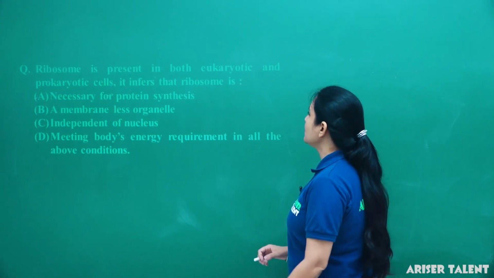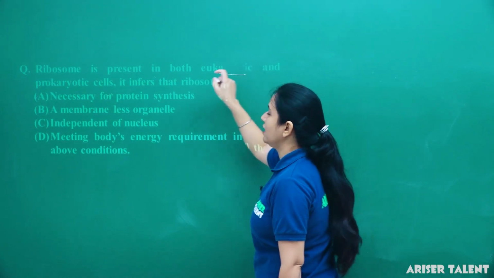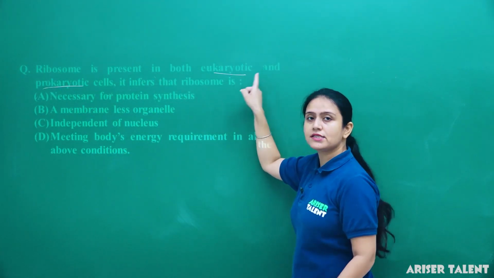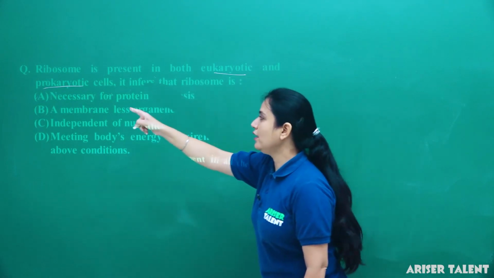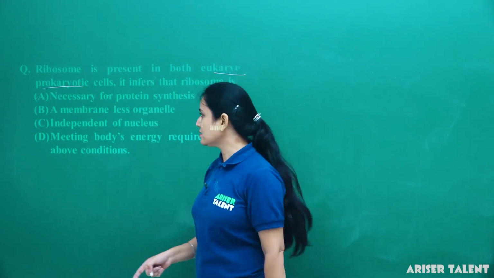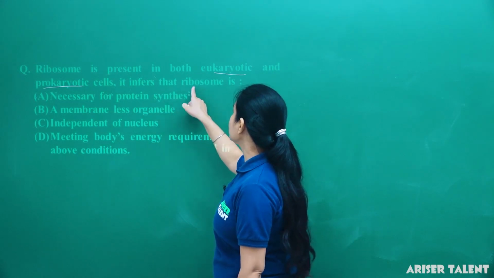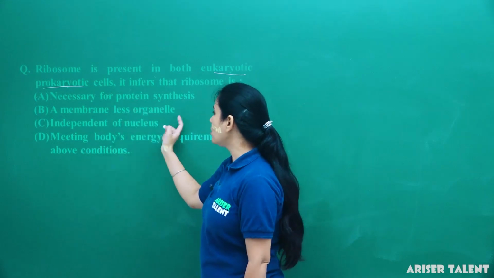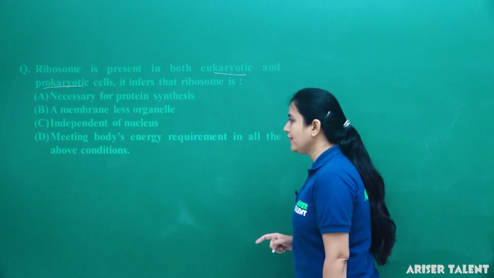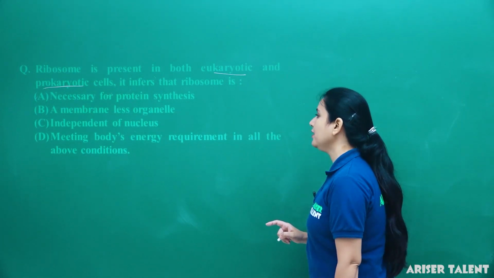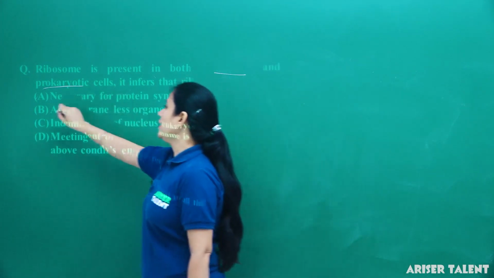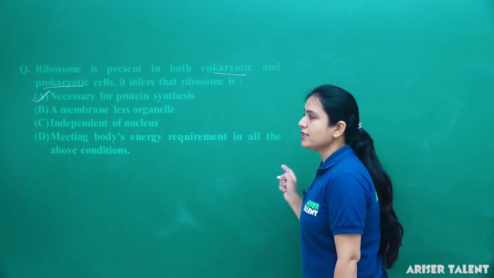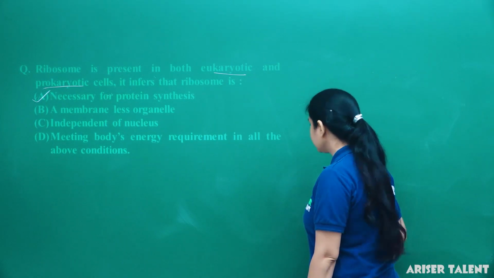Next is, ribosome is present in both eukaryotic cell and prokaryotic cell. Yes, we all know in eukaryotic cells ribosomes are of 80S type, and in prokaryotic cells they are of 70S type. So it infers that ribosome is necessary for protein synthesis, a membrane-less organelle independent of nucleus, meeting the body's energy requirement in all the above conditions. So option A is the more suitable, that ribosomes are necessary for protein synthesis.